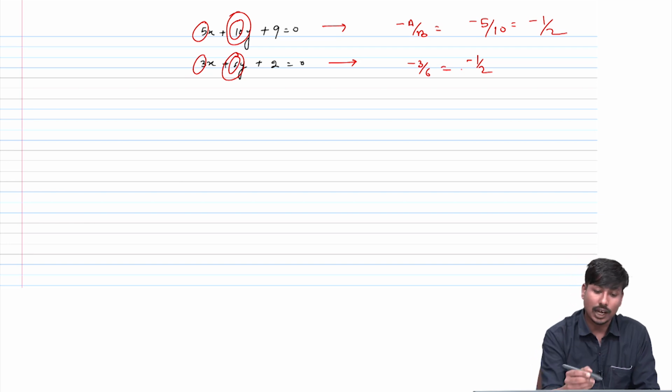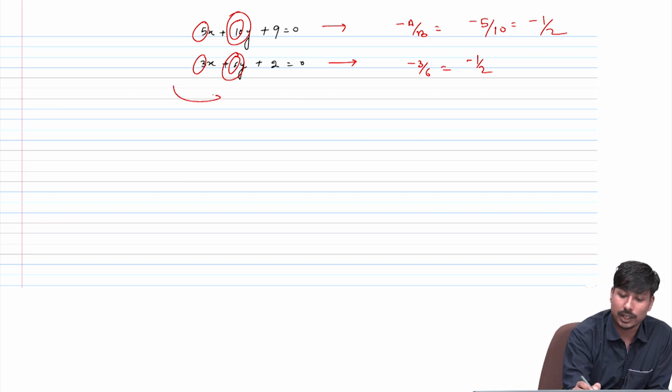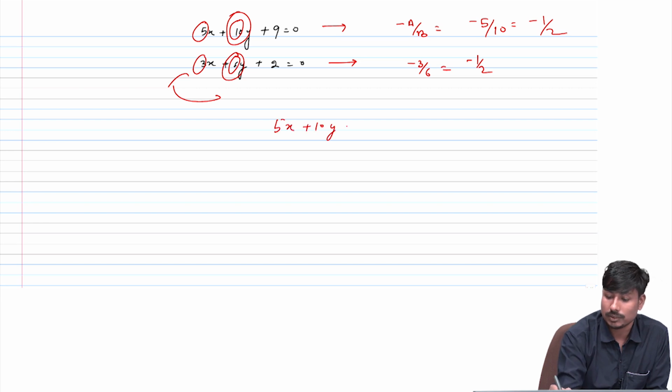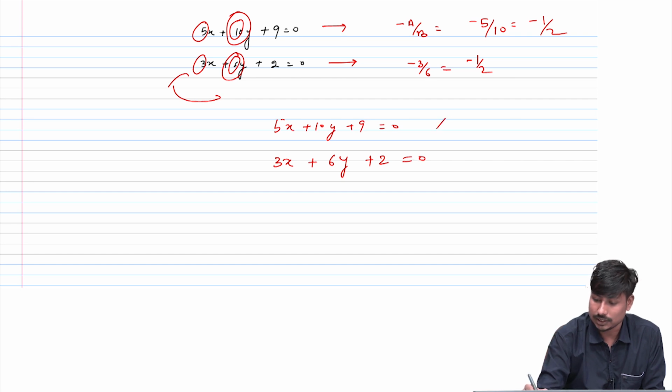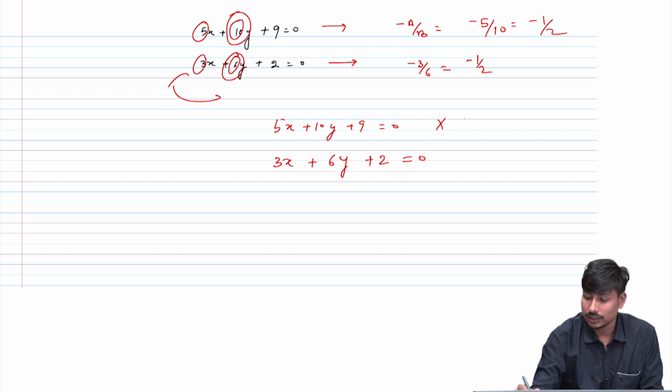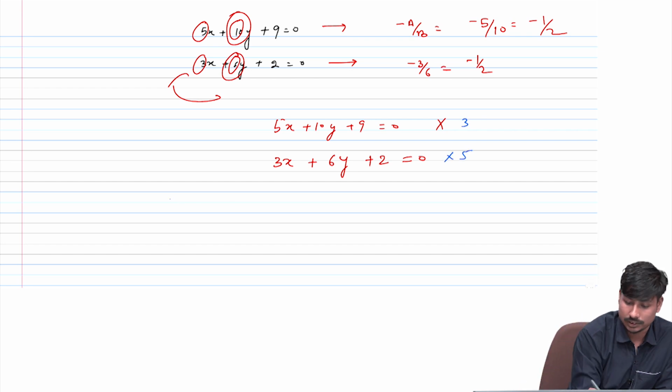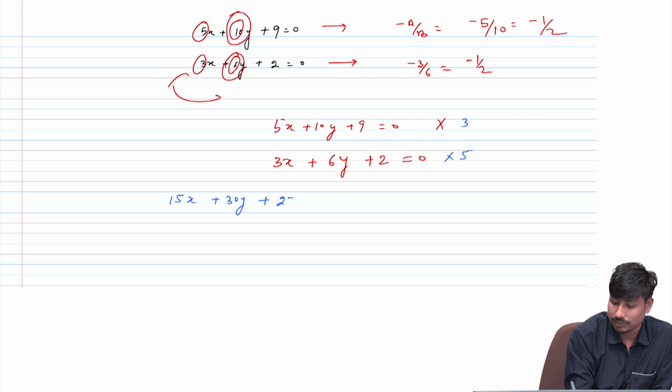What will I have to do? I'll just take these lines and make the coefficients the same. So the first line is 5x plus 10y plus 9 equal to 0, and the second is 3x plus 6y plus 2 equal to 0, and I'll multiply by 3 here and by 5 here. So I'll get 15x plus 30y plus 27 equal to 0, then 15x plus 30y plus 10 equal to 0.